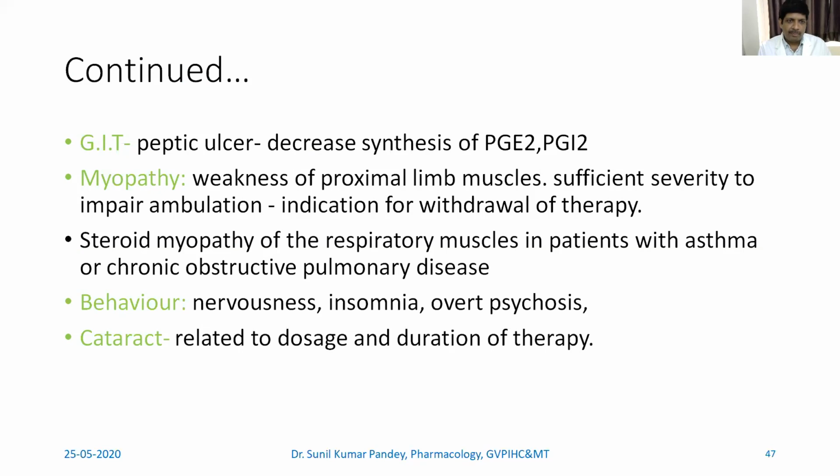There may be a chance of myopathy. We have already seen the effect on the skeletal muscle. There is weakness of proximal limb muscle, of sufficient severity to impair ambulation, and when it happens, you have to withdraw the therapy. Steroid myopathy of the respiratory muscle can be seen in patients with asthma or chronic obstructive pulmonary disease, COPD.